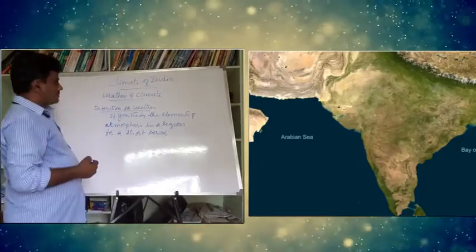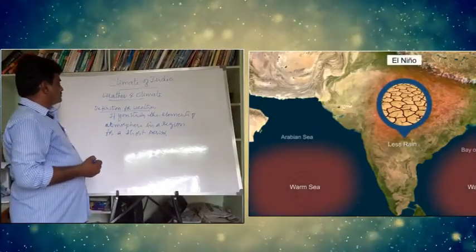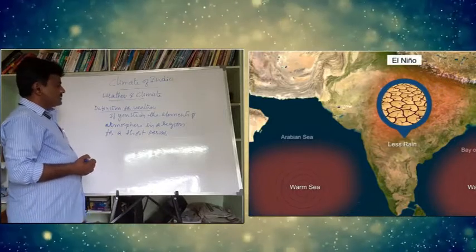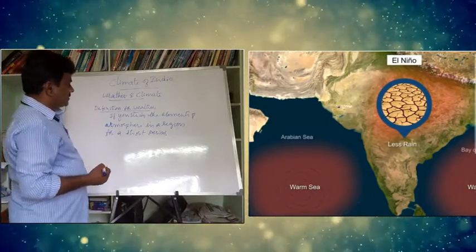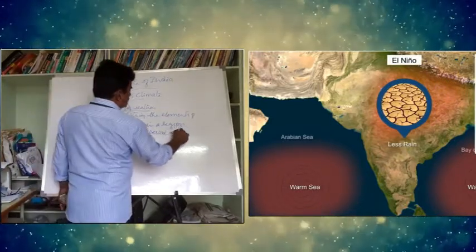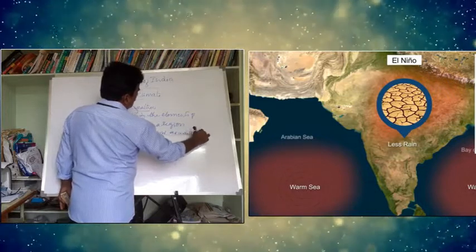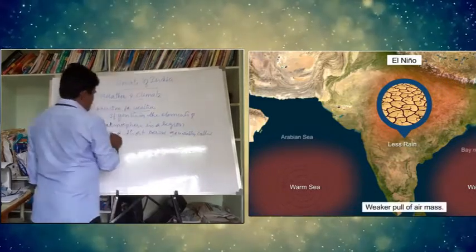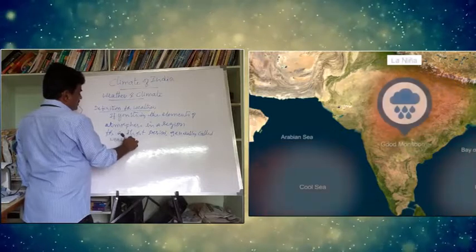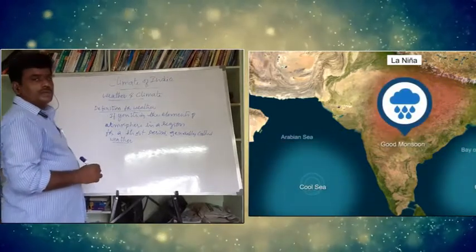That's called weather. Once you look at this definition: if you study the elements of the atmosphere in a region for a short period, it is generally called weather.